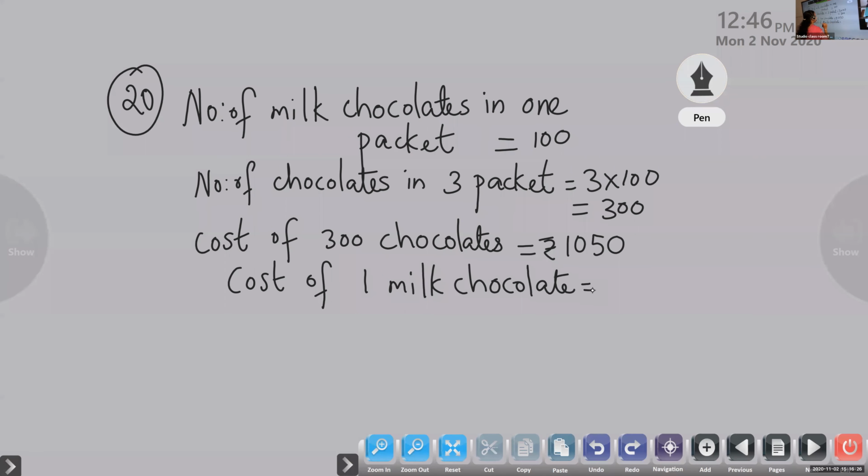You have to find out the total amount. The cost of 1 milk chocolate will be the total amount, 1050, divided by the number of chocolates. Find out 1050 rupees divided by 300.